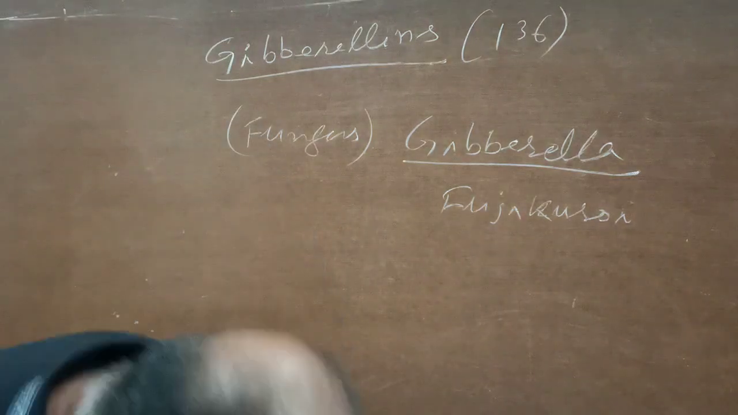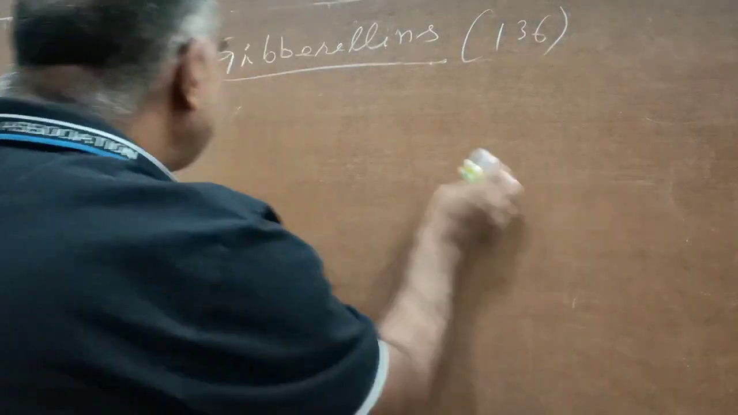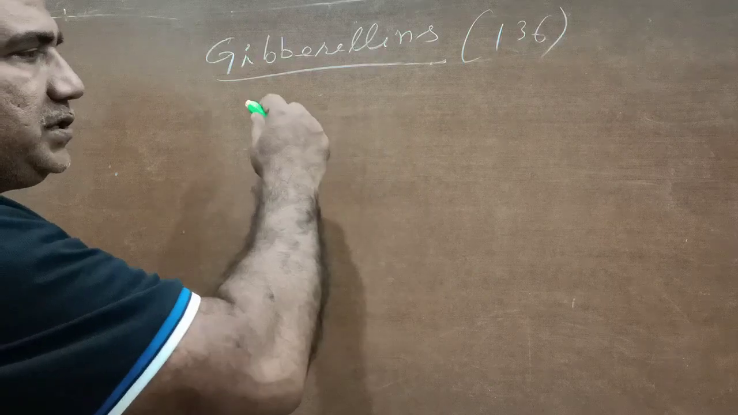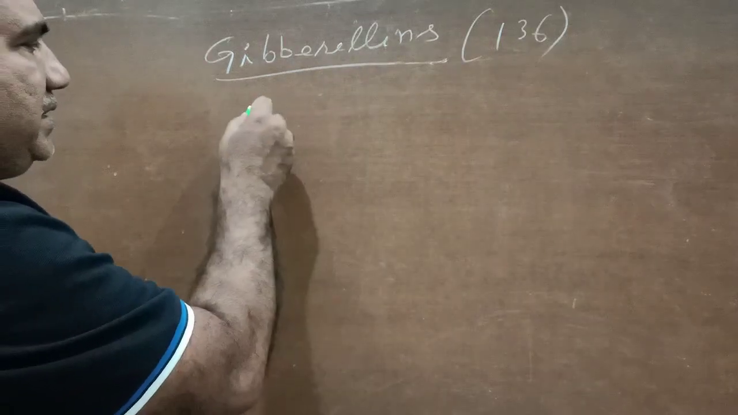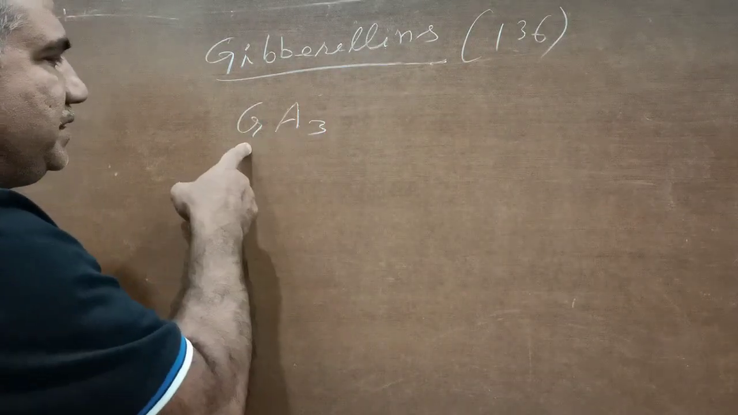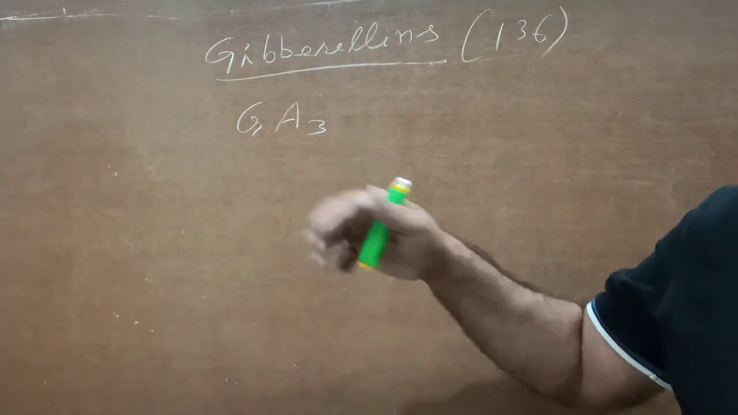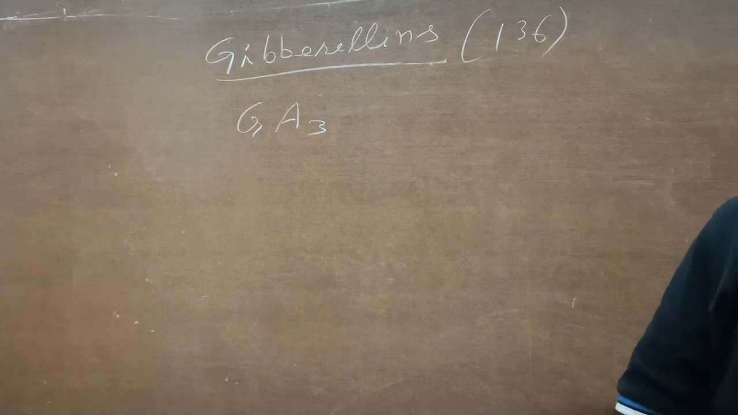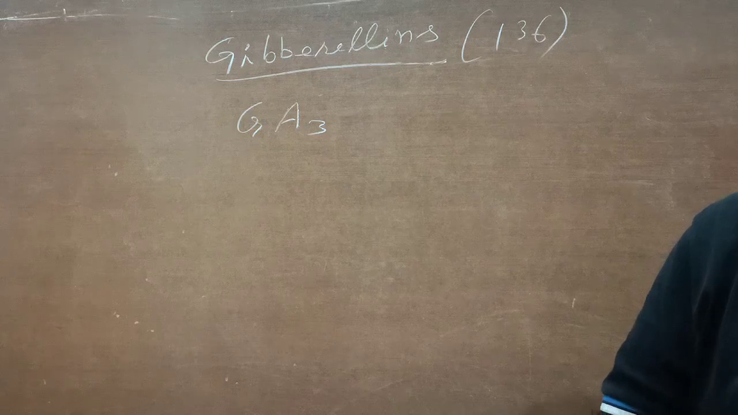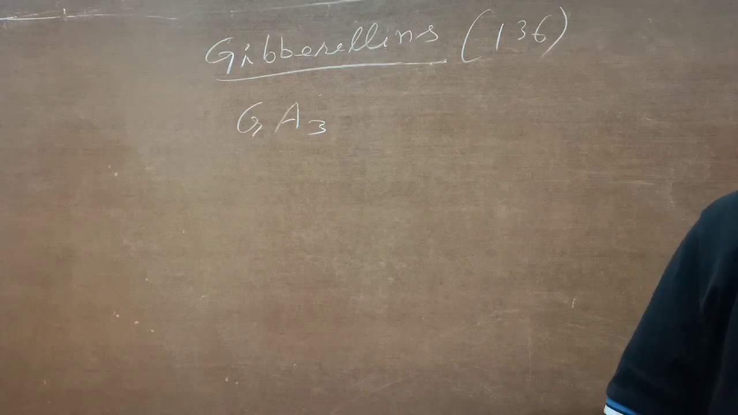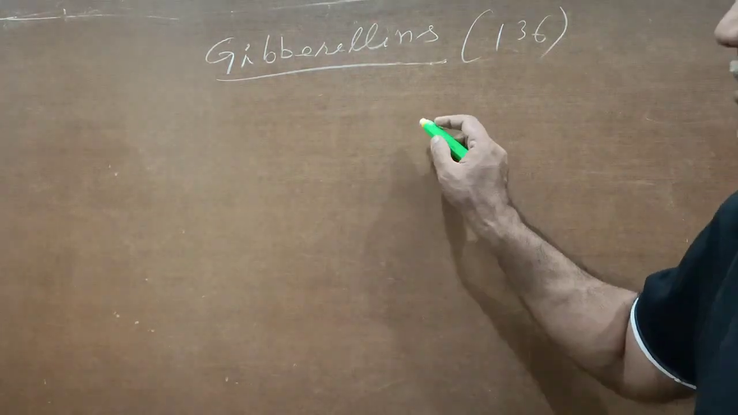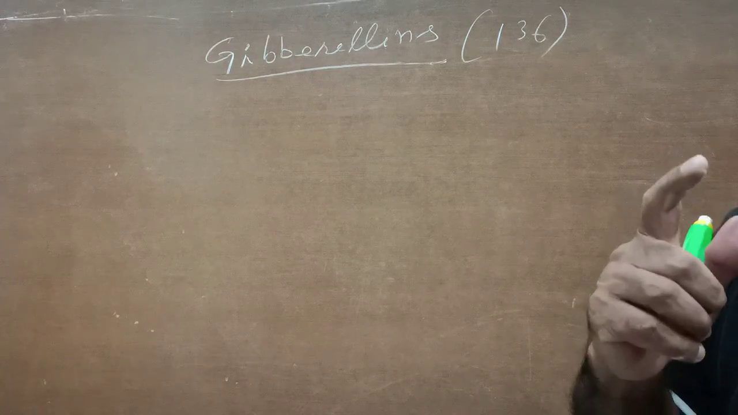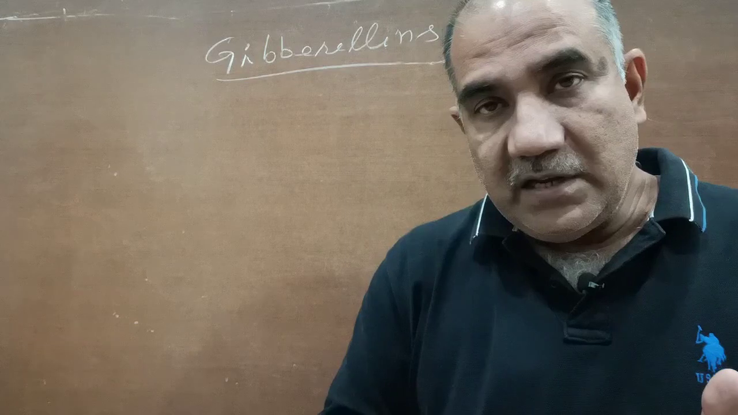The most important, most extensively studied and most active gibberellin is GA3, gibberellic acid. The gibberellins are synthesized in growing leaves, developing embryos, and in the root tips. They are moved by the vascular bundles, the xylem and phloem.